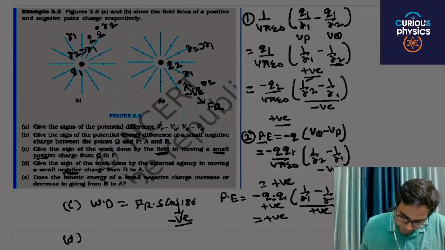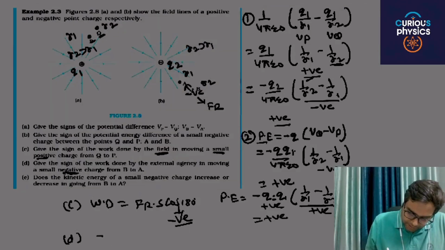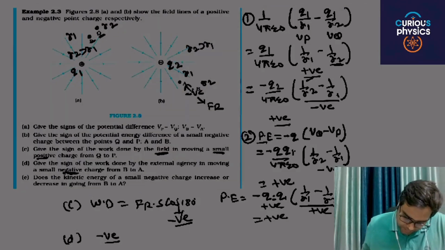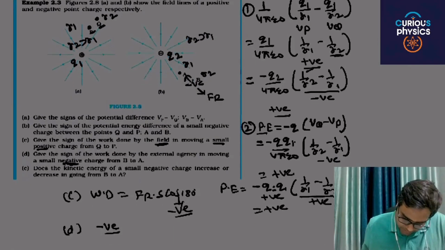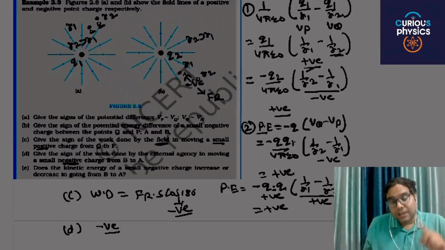Here the work is done by the external force.